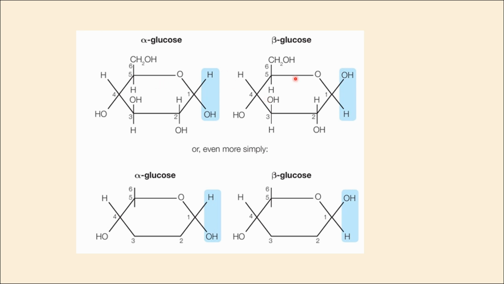This image taken from your student book shows that glucose can be in 2 isomeric forms, alpha glucose and beta glucose. You can observe the difference between them, specifically the position of the hydrogen and hydroxyl group. In alpha glucose, the hydrogen is positioned above the ring, while the hydroxyl group is below. In beta glucose, the positions are reversed.